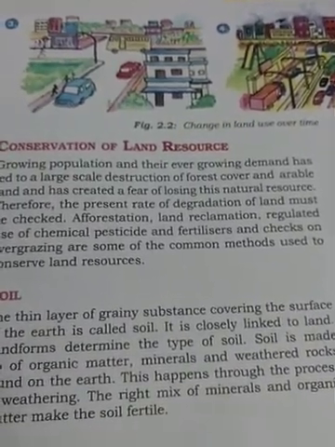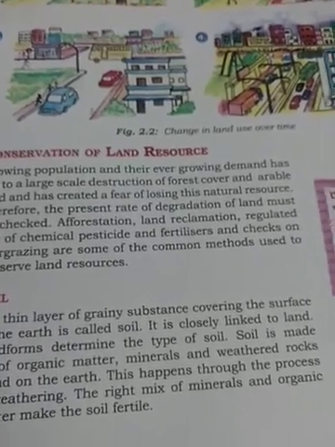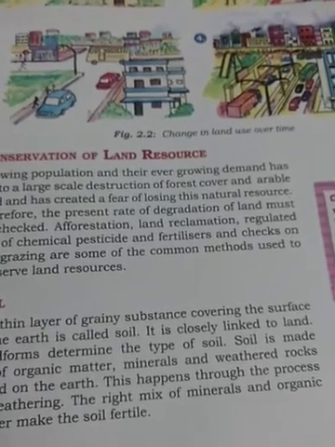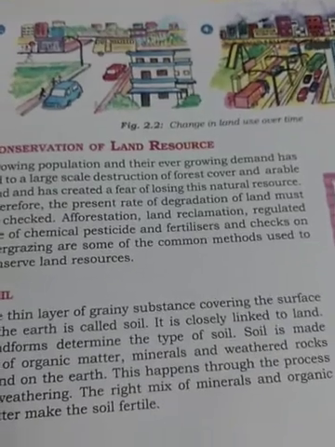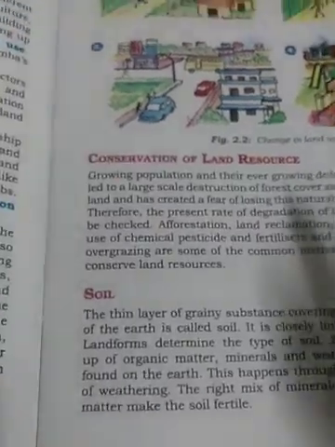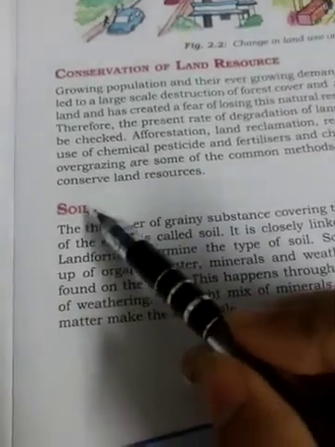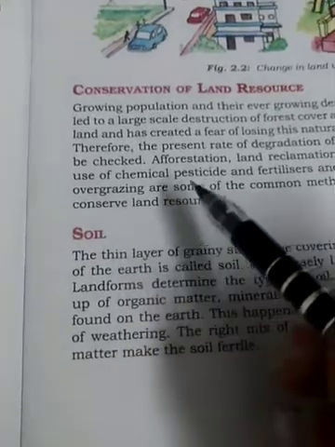Thorny bushes should be grown so that sand dunes can be stabilized. Use of pesticides and chemical fertilizers should be minimized. Modern technological methods should be used in mining activities to minimize land degradation. This is all we have read about land. Our next natural resource will be soil. We will go through this explanation in our next video.